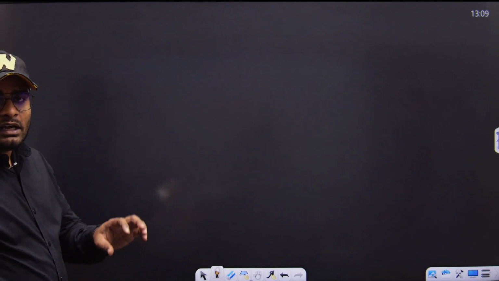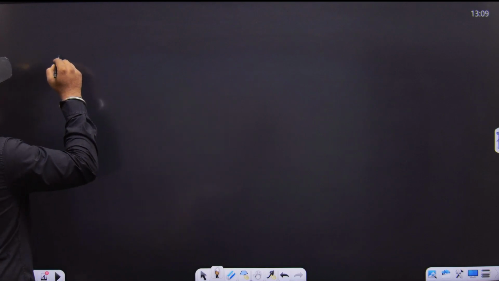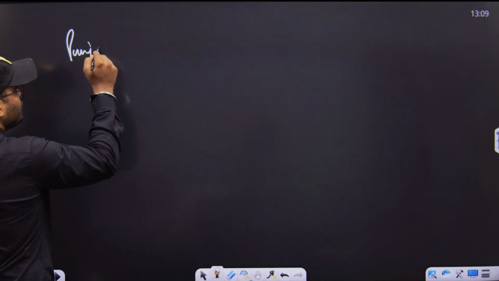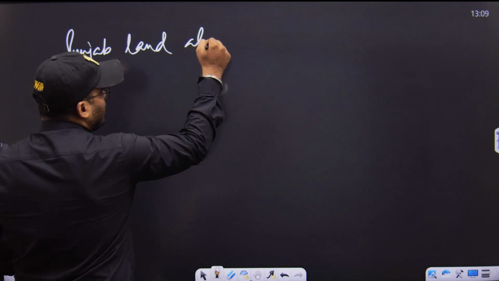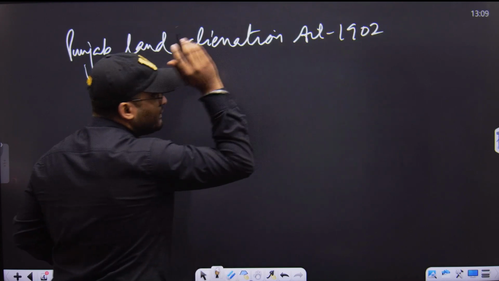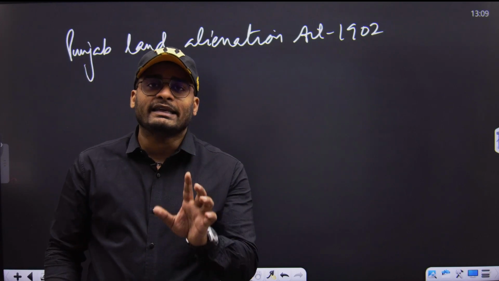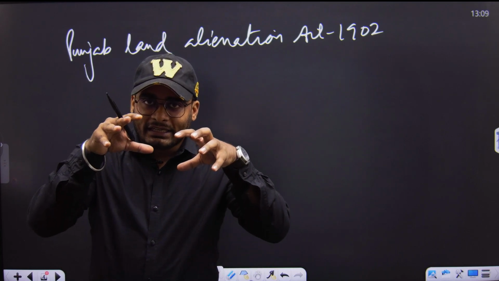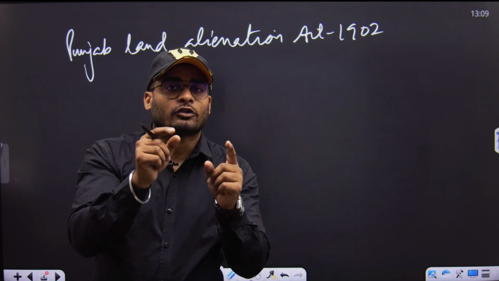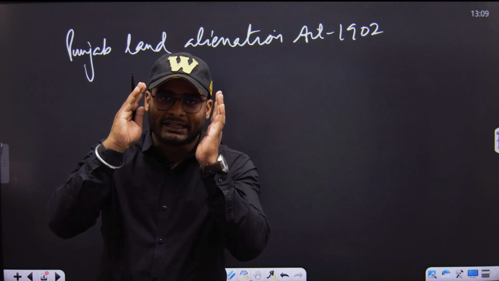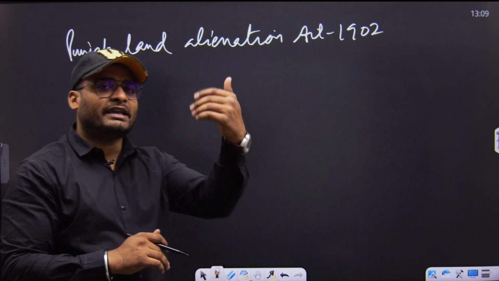Now second, how did they target the agriculture sector? There was the act known as the Punjab Land Alienation Act, 1902, right? With this act, anyone who is not an agriculturist could not purchase the land of an agriculturist. So Curzon saved the peasants from having their land alienated. The peasants were now free from the tension that their land could be purchased by any businessman.